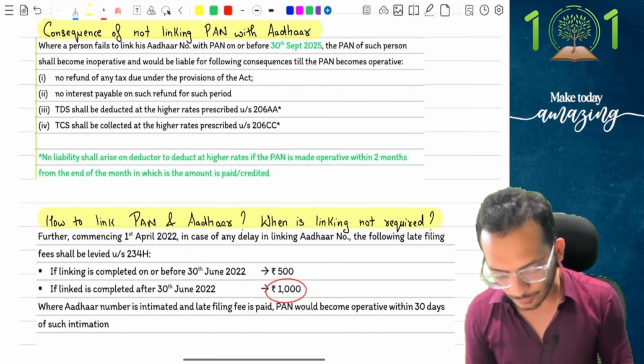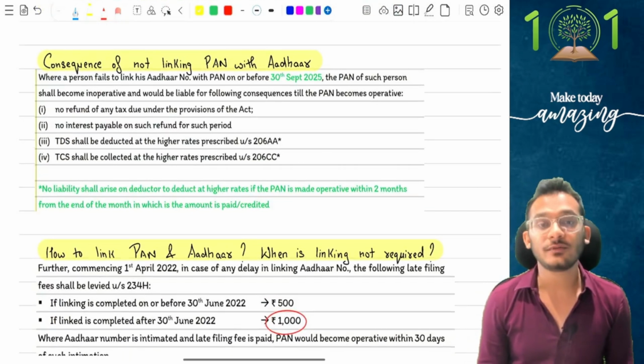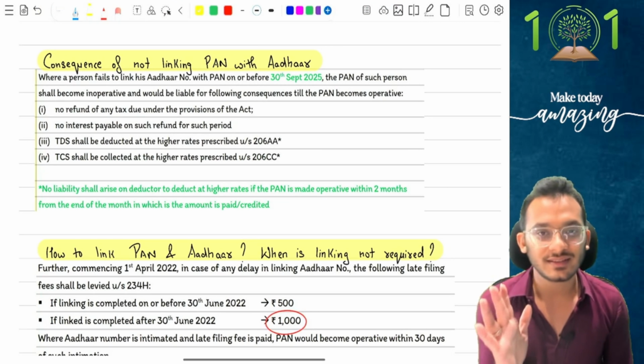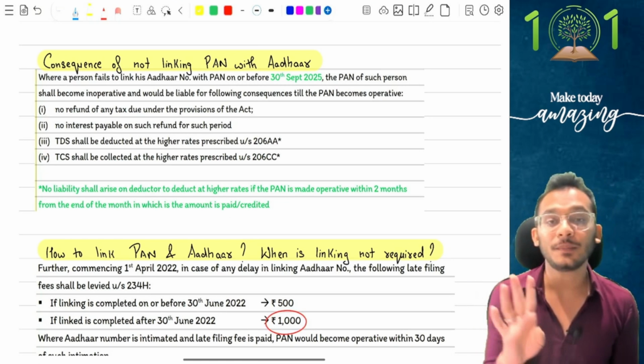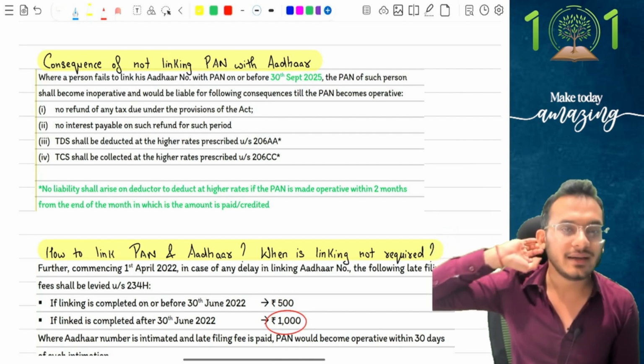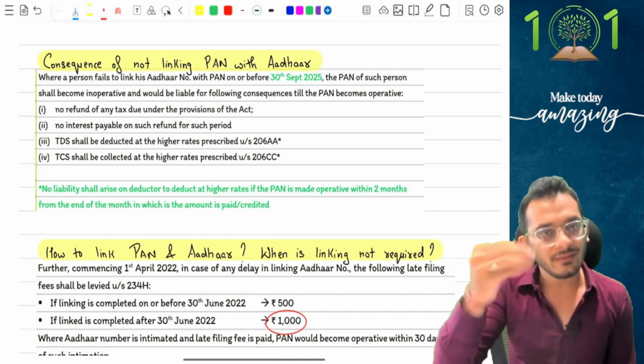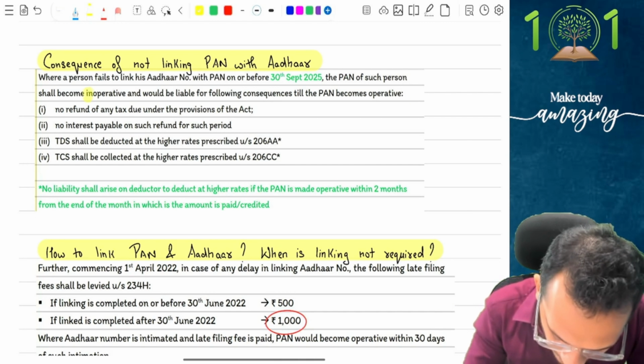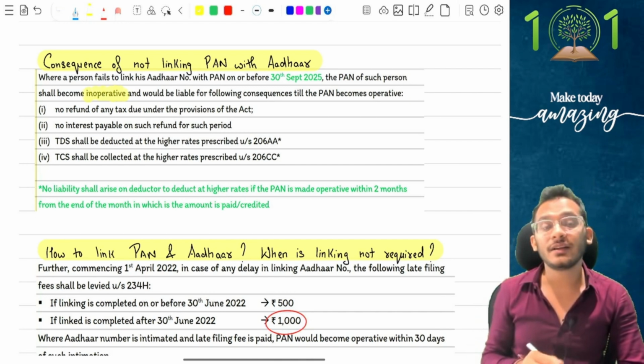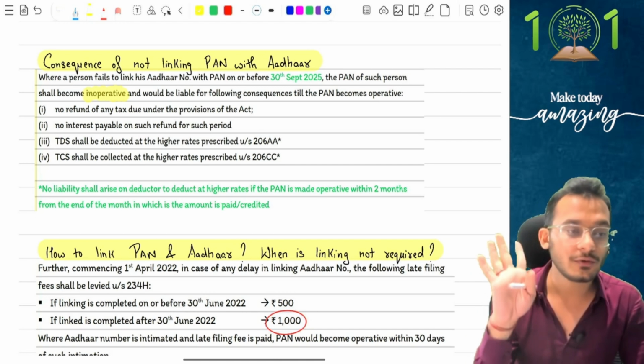Good. Last 2 questions. Question number 1, what are the consequences of not linking PAN with Aadhaar? One of the most common questions tested in the exam. Income tax says, if you don't link your PAN with Aadhaar before 30th September, the amended date 30th September 25, then the PAN will become inoperative. I will assume that the PAN is inoperative, meaning you don't even have a PAN number in your hand, and therefore you will not be given the following 4 benefits.